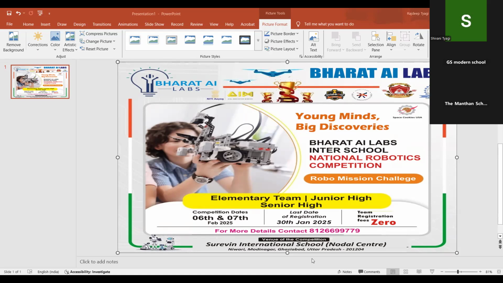Basically, the robot will set up new parks, help people make a rooftop garden, and even make use of renewable energy. Okay, so you can see here the actual game mat for the junior category. Some areas are specifically allocated for particular things. If I'm talking about the start area of the mat, here is the start area where the robot will start its functions.